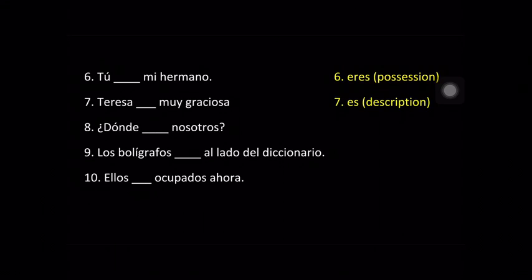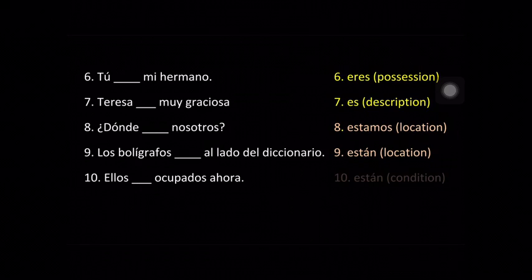Where are we? We're talking about where we are, so estamos. The pens, more than one thing, are next to the dictionary. So I'm talking about where the pens are located, so I know I'm going to use the verb estar. And it's an inanimate object, and it's more than one, so I'm going to say están. They are busy now. This one I'm talking about their condition. So I'm basically talking about their feelings. So I'm going to say, ellos están ocupados ahora.